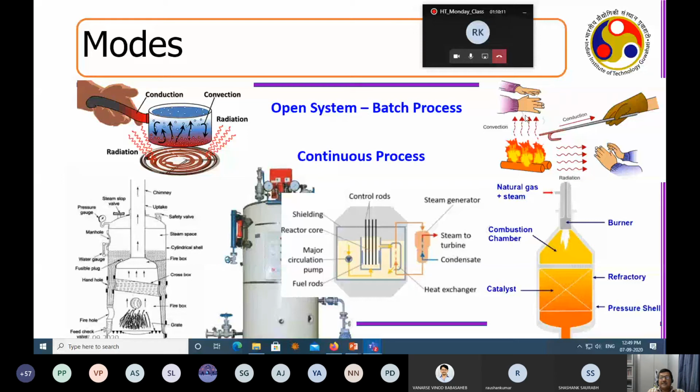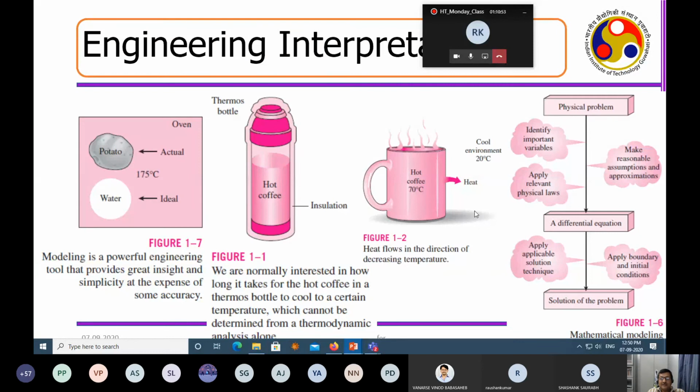So the process of heat transfer is radiation. If I put a steel rod into this, then there is conduction, and if there is a flow of air or any fluid flow, that is what is called convection heat transfer. So there are three modes of heat transfer that take place in any open or closed system, or in any batch or continuous process, which are conduction, convection, and radiation. These are all different mechanisms of heat transfer. These mechanisms apply, for example, if you are cooling down a potato, heating up water, or hot coffee, or putting up insulation.